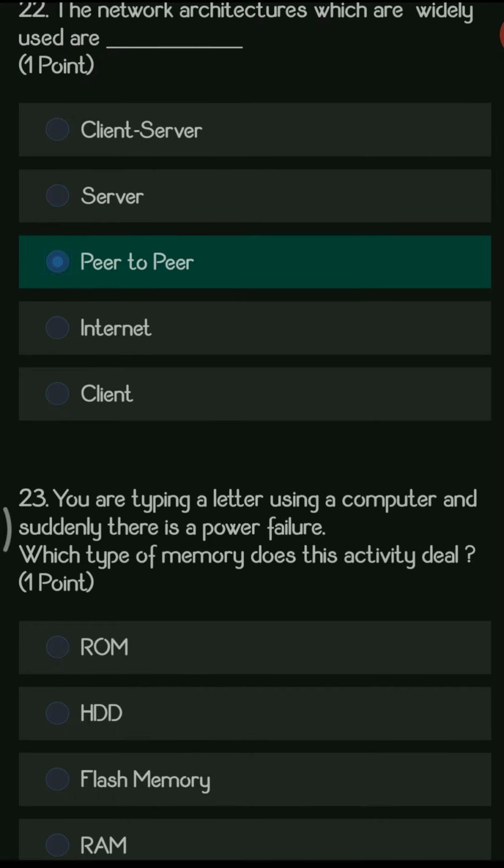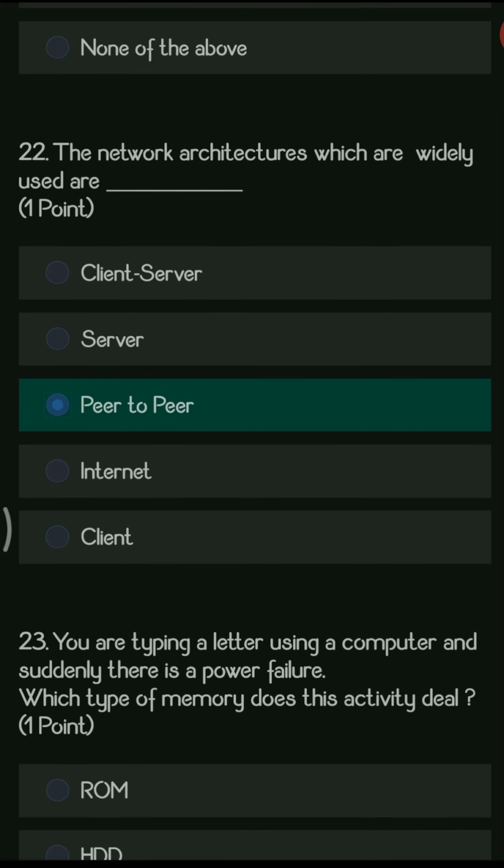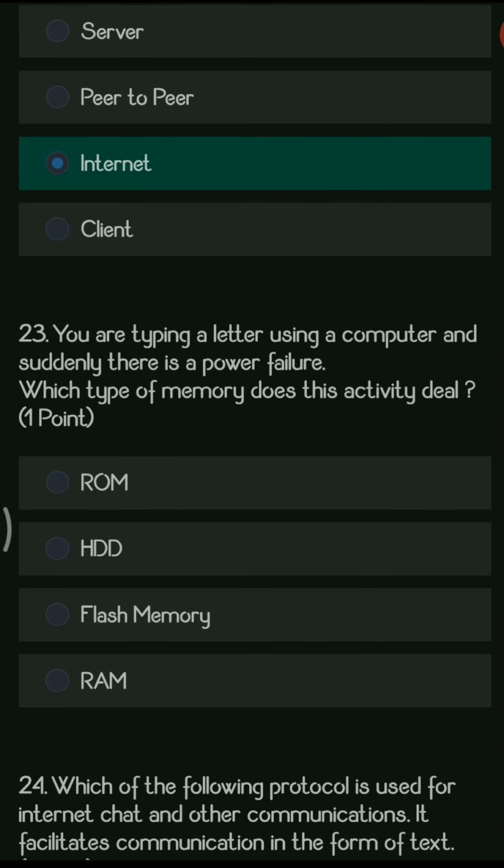So both of them are widely used, and you can also say that the internet is also a vast network which is widely used. So here the answer is internet.